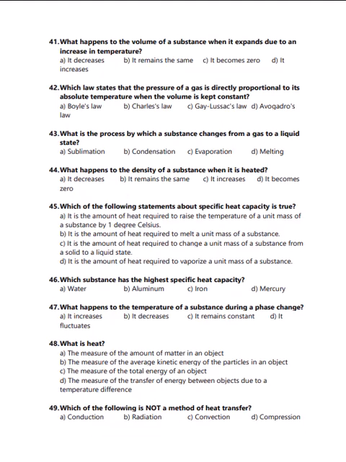What is heat? We have four different definitions of heat. So correct answer of question number 48 is D. The measure of the transfer of energy between objects due to a temperature difference. Which of the following is not a method of heat transfer? Conduction, radiation, convection, or compression? So answer is D, that is compression.